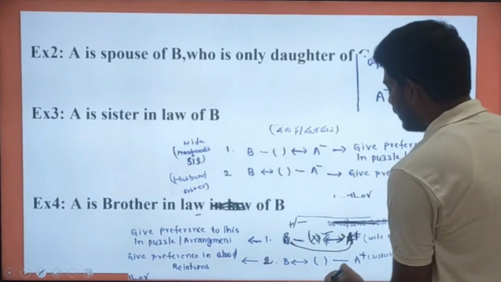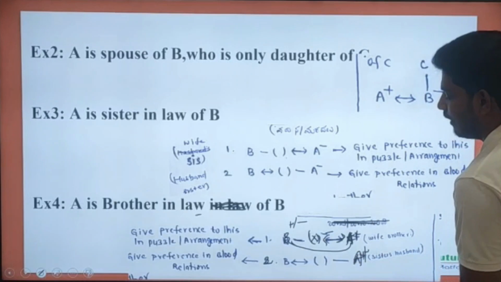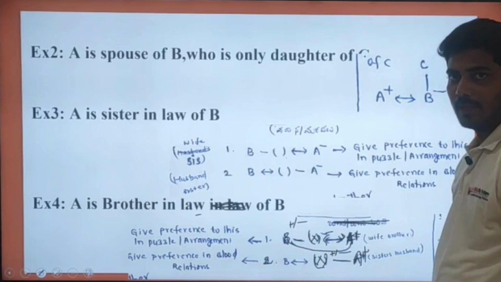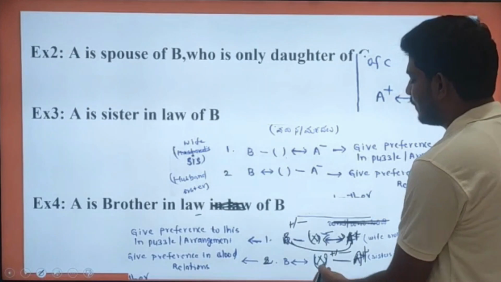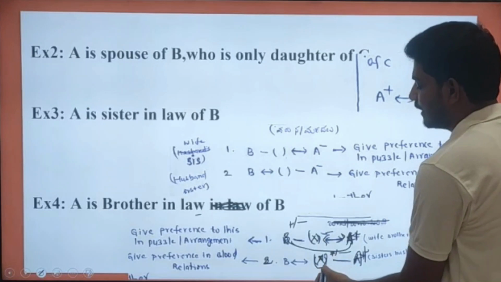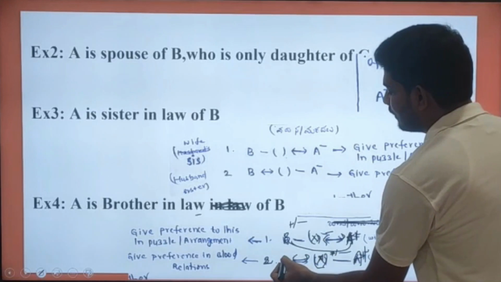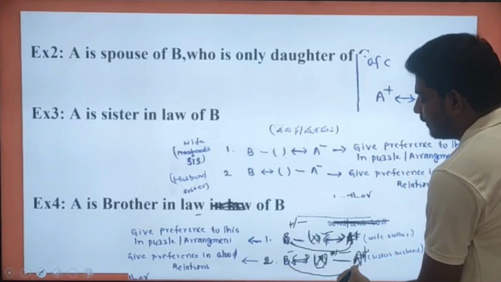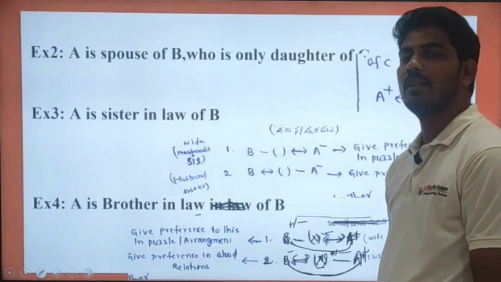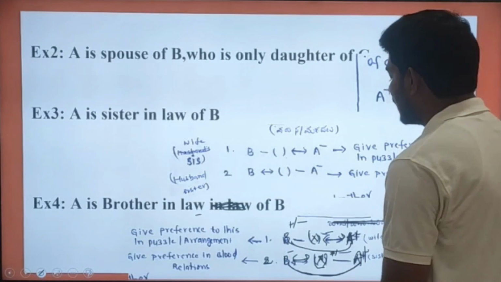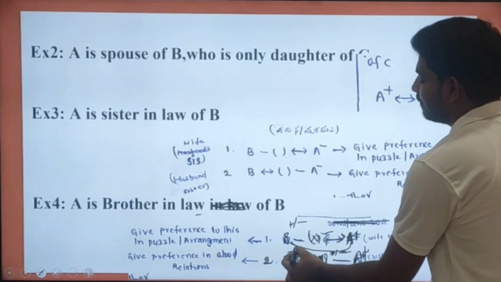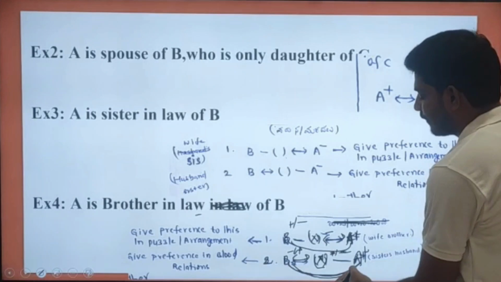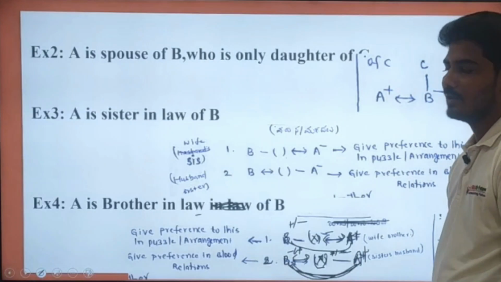Next, take the second case. Suppose A has some brother or sister, X. Suppose this X was a male person and is getting married, so definitely B will be a female person. In that case also, the brother-in-law relation will be established between A and B. Suppose X was a female person, B will be a male person. In that case also, the brother-in-law relation will be established.